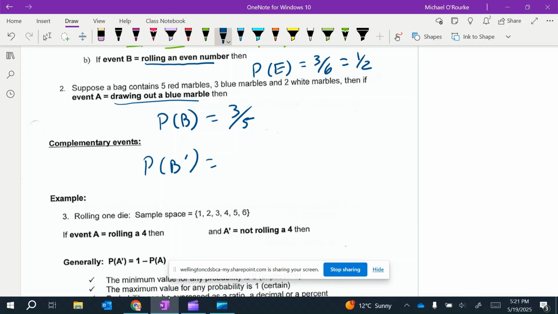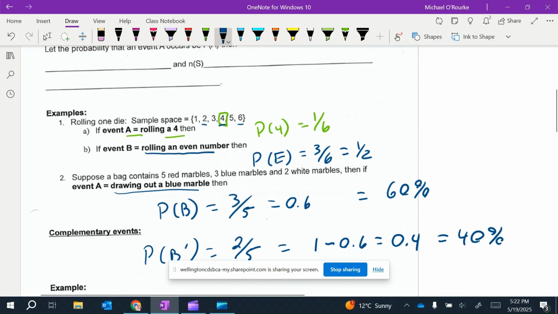So in this case, if it's 3 out of 5 to get a blue marble, the complement would be 2 out of 5. Now 3 out of 5 is 60%, right? 0.6. So if we want to figure out the complementary, 1 minus 0.6 would give the complementary, which would be 40%. Okay?